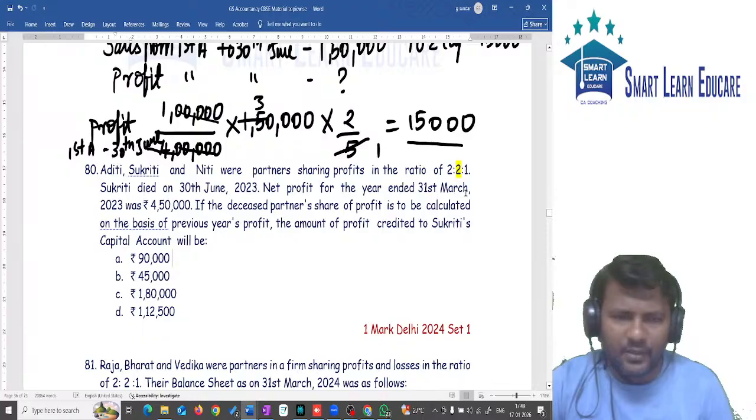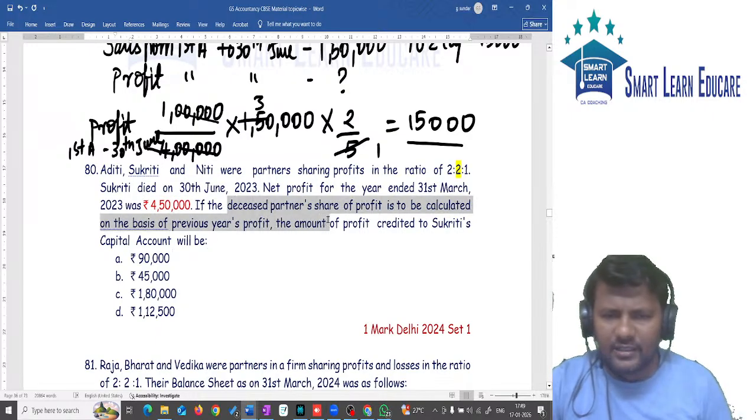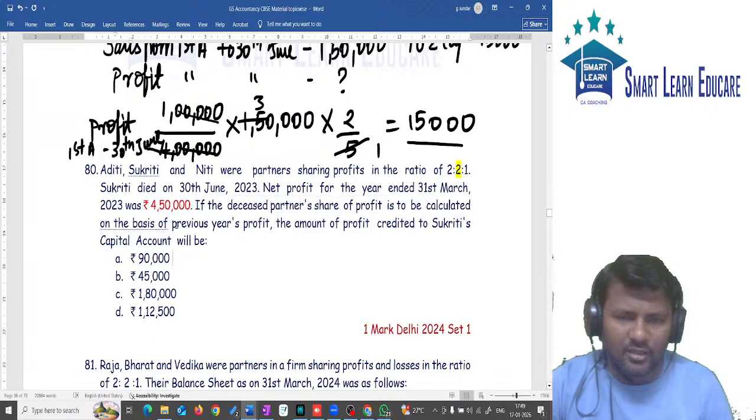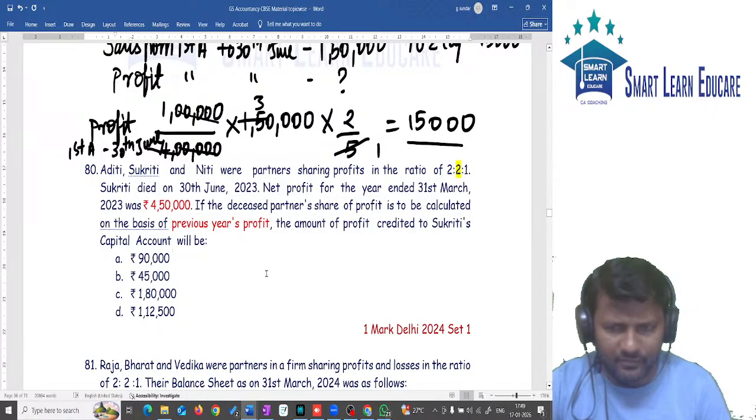Next, the net profit for the year ended 31st March 2023. Last year's profit is given as how much amount? Means 4,50,000. Deceased partner's share of profit is to be calculated on the basis of which year? Previous year, that is last year's profit. What is the amount credited to S?